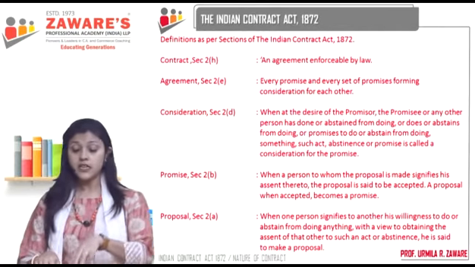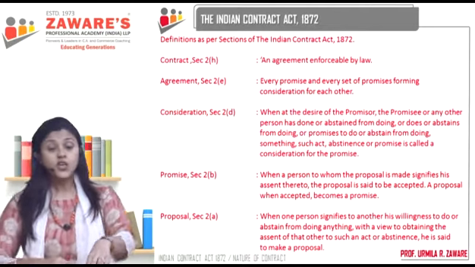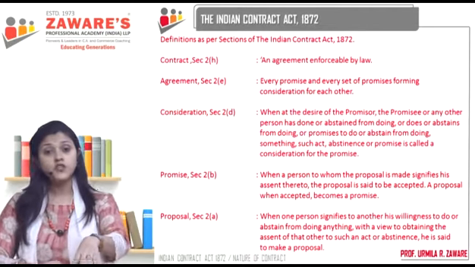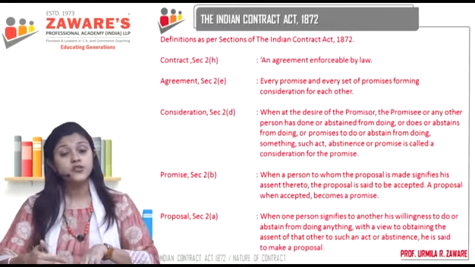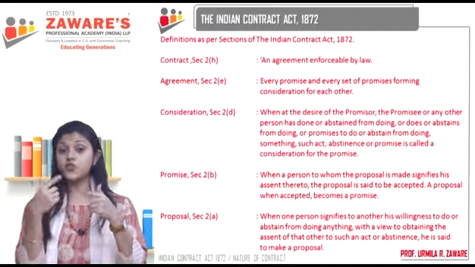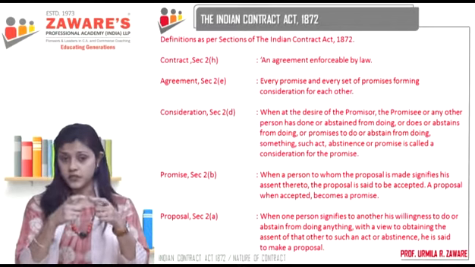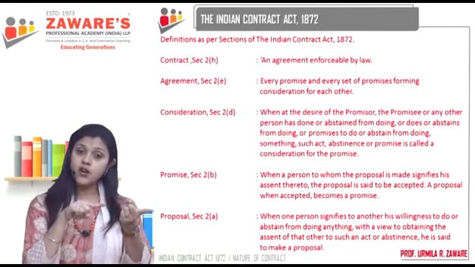This is on my part. Now on your part also, when you are making a promise, you should get something in return. So you have made the promise to pay the fees to me, and in return, what are you going to get? Admission in the virtual class. Here you and I are both the parties. It is a business or commercial transaction. So can this agreement become a contract?